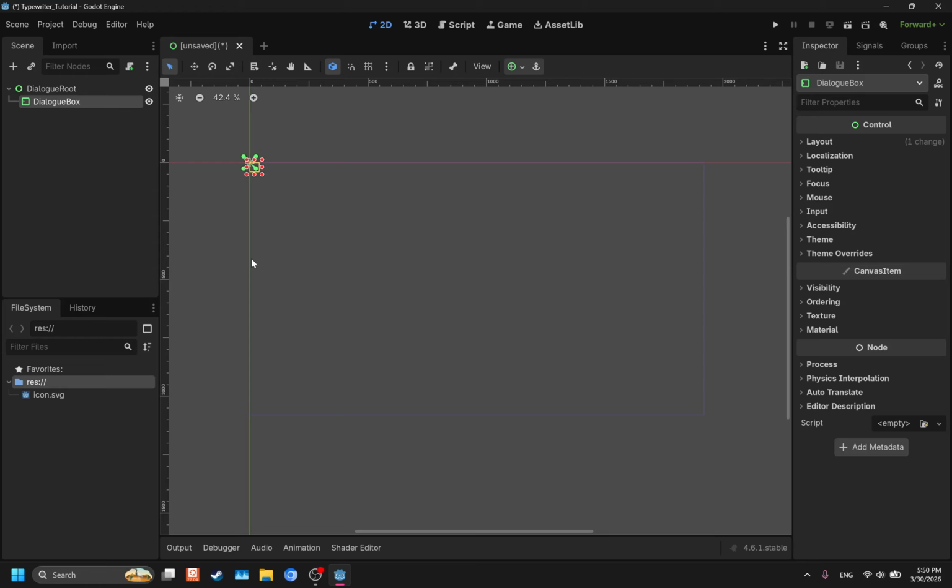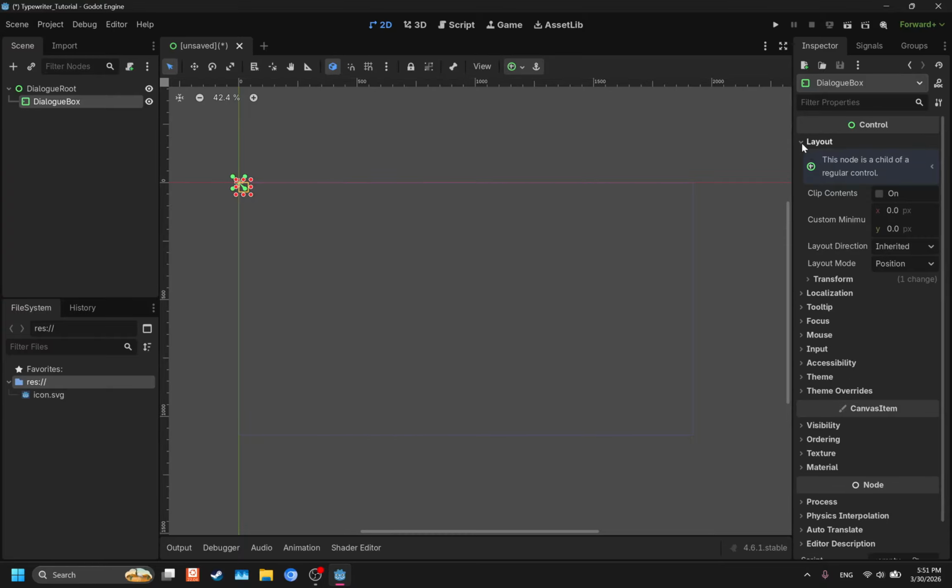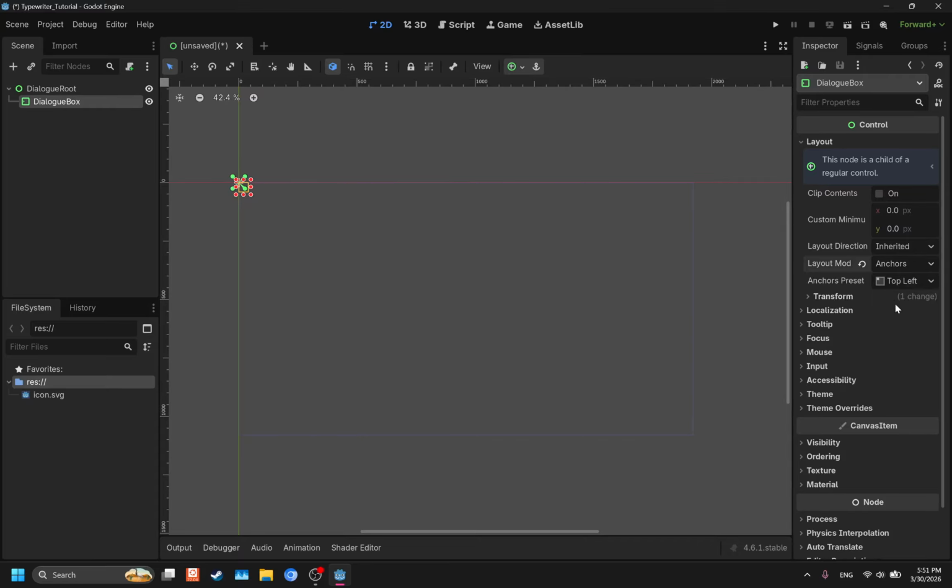So first thing we want to do here is center the dialog box before we resize it. So notice how it's stuck in the green arrows, there's the anchor. So we want the anchor to be centered along over here. So what you're going to do is go to layout here in the inspector, and there's a thing that says layout mode here. You're going to change that from position to anchors.